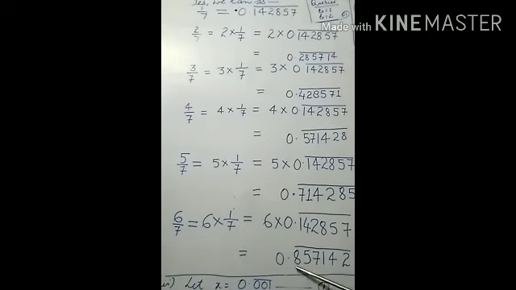Here also in the repeating block there should be 6 digits, and the bar will cover 6 digits. So never forget to put this bar. Ultimately your question will be solved by this process.